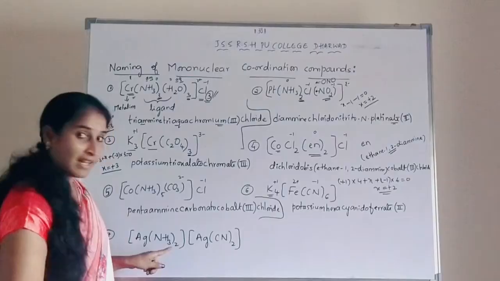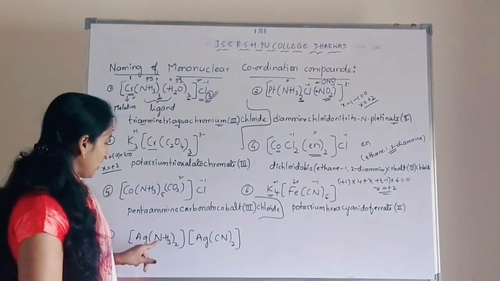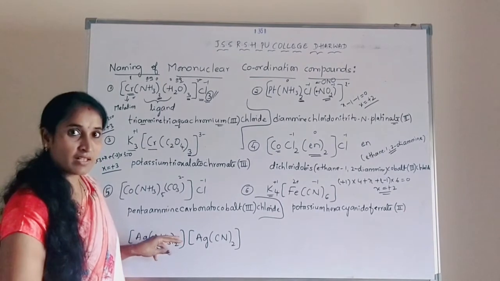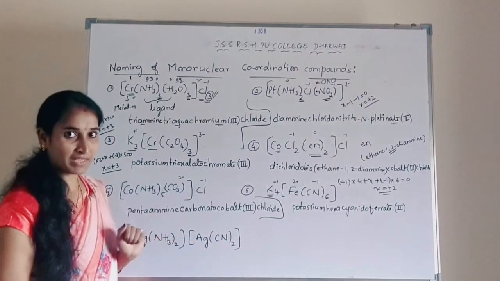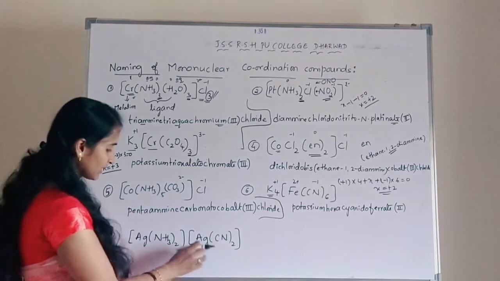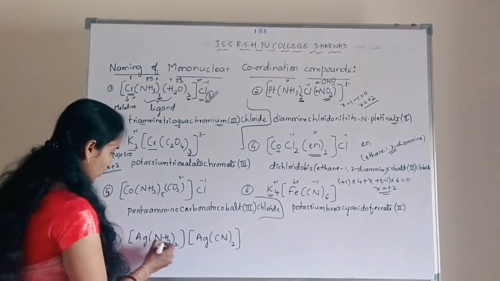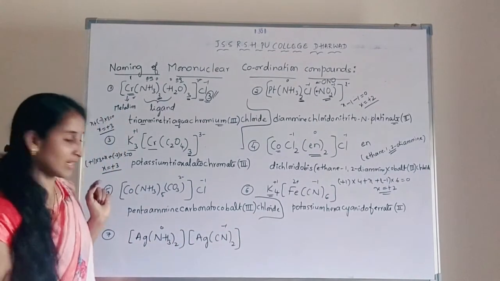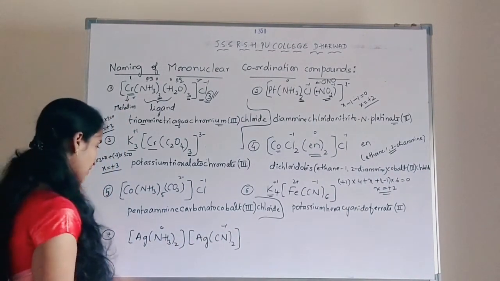Okay. The last example is one in which the coordination compound contains a complex cation and a complex anion. Okay, double complex. So this is called double complex. So as you already know, it is a neutral ligand and this is a negative ligand, anionic ligand.